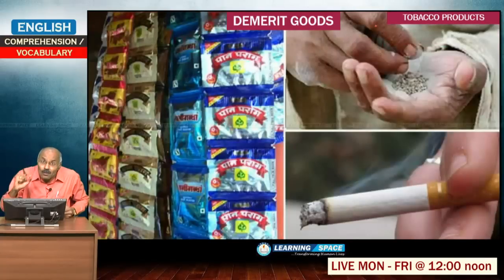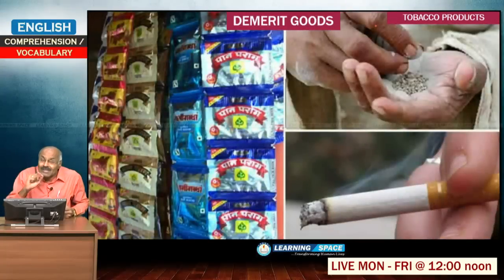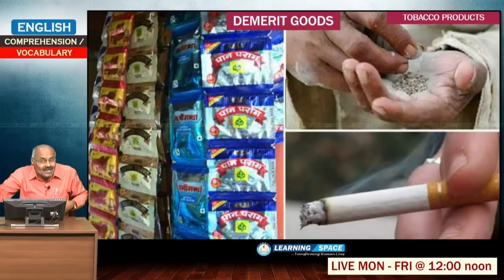Then tobacco products, these are also examples of demerit goods. So, we discussed merit goods and demerit goods. Demerit goods are the goods which are harmful for human beings, and at the same time luxury products where the rich can afford high taxation, like high-end luxury cars. So, this is about merit goods and demerit goods.